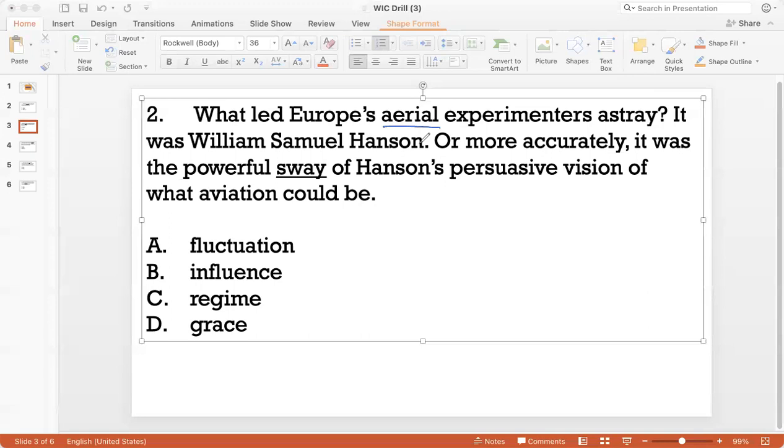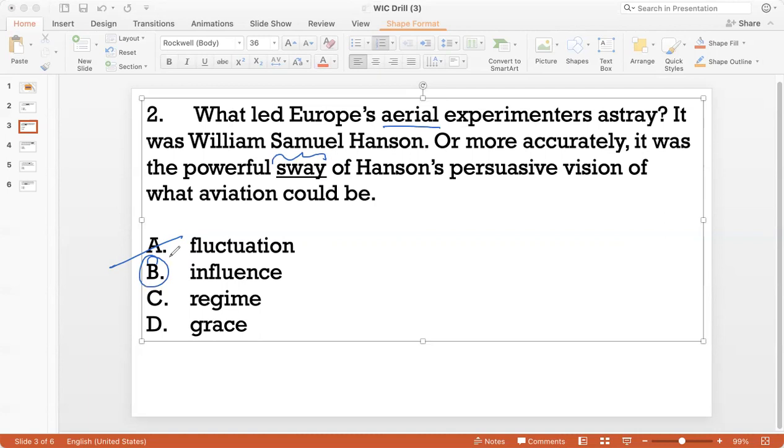So if you think about it, we are looking for a word that means the powerful impact of that vision, but not a word as physical as impact. We are looking for a softer word. So fluctuation can't be the right answer because fluctuation refers to something going up and down, and that's not what we are trying to say here. Influence. Influence is a good word because I'm saying that Hansen's persuasive vision powerfully influenced these experimenters, these aerial experimenters. So his vision held powerful sway. It influenced these experimenters. So B is the right answer.